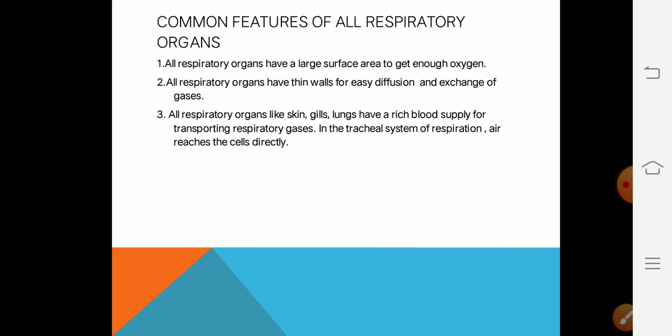Now all these organs: in the case of earthworm, the wet skin; in the case of human beings, the lungs; and in the case of fishes, the gills are the respiratory organs. What are the common features among them? Number one, all these organs have a large surface area to get enough oxygen.